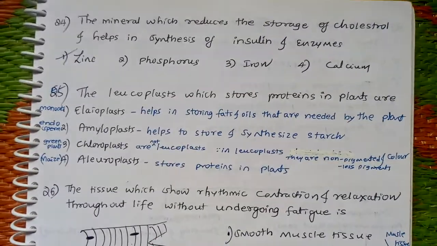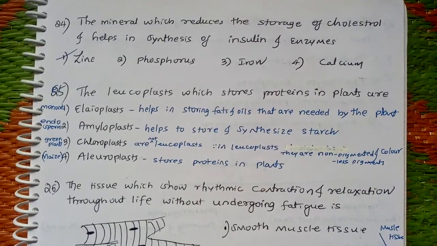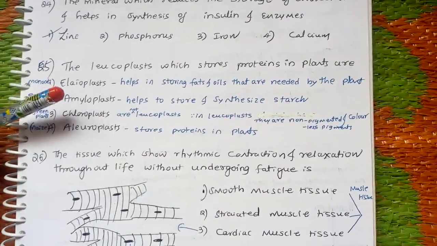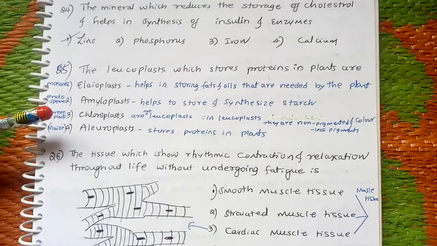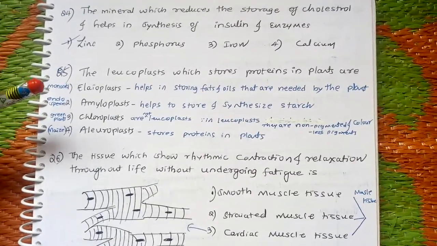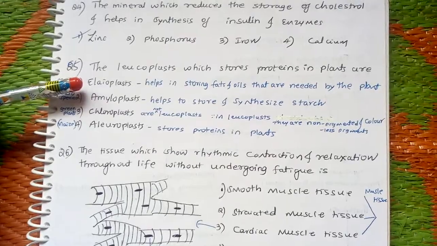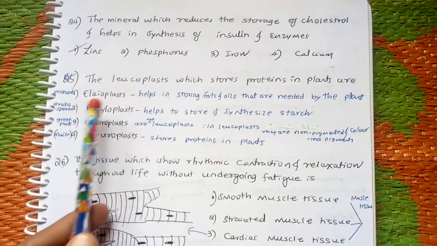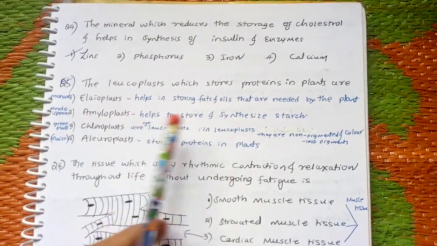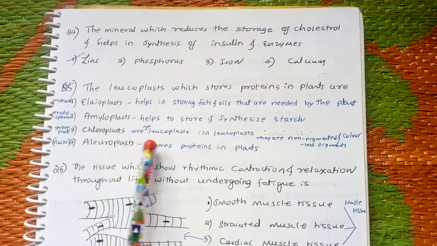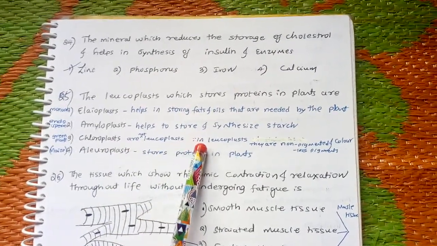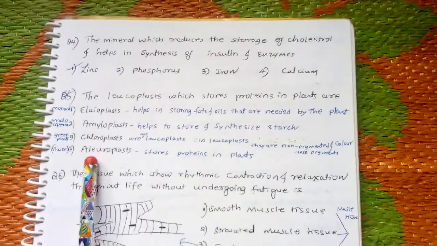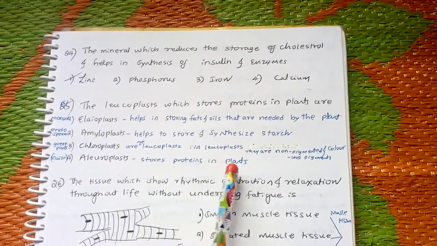The mineral which reduces storage of cholesterol and helps synthesis of insulin and enzymes is zinc. The leucoplasts which store protein in plants are: the first option, elaioplast, helps in storing fats and oils that are needed by the plant. This is not the correct answer. Amyloplast helps to store and synthesize starch. And chloroplast, as you know, is not a leucoplast, because leucoplasts are non-pigmented and colorless. Here the answer is aleuroplast; they store proteins in plants.